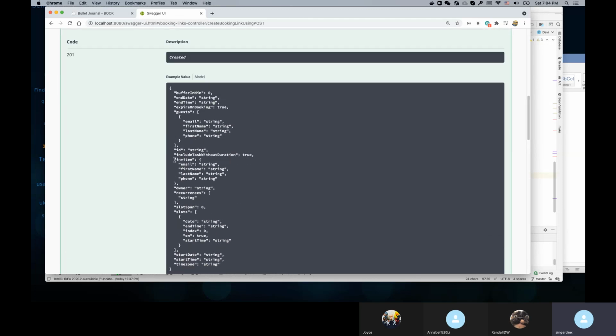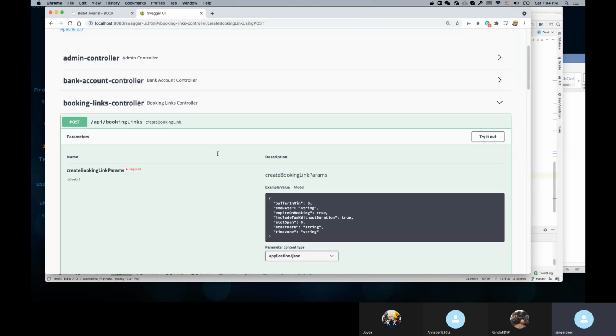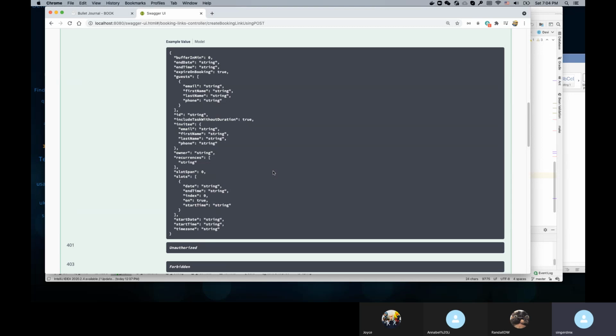The thing is, our model may need to be improved, because if this link is not expired on booking, that means different people can book it. So there are several issues we have to deal with. Once people make a booking, even if it's expired on booking, I think we still need to track the link in case this user... So we need another table. I think it's another table, right?